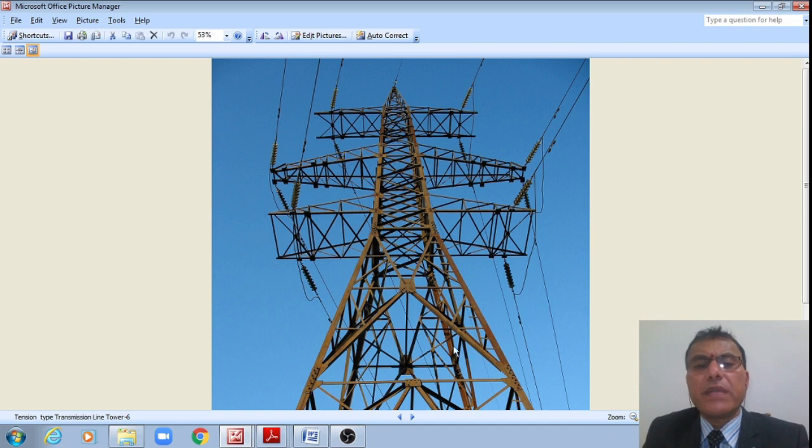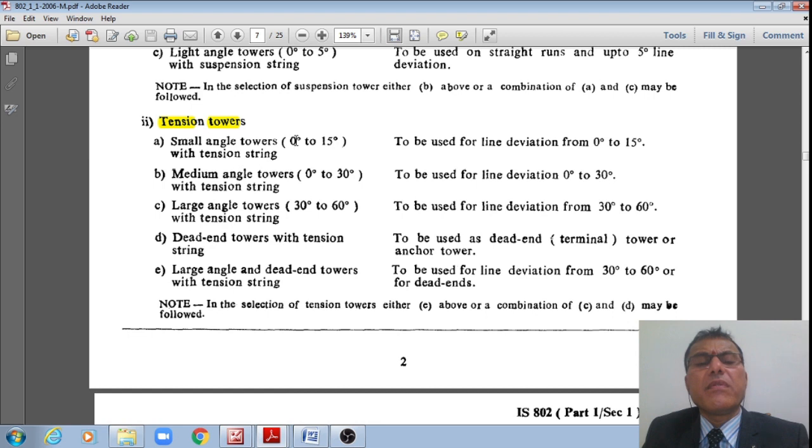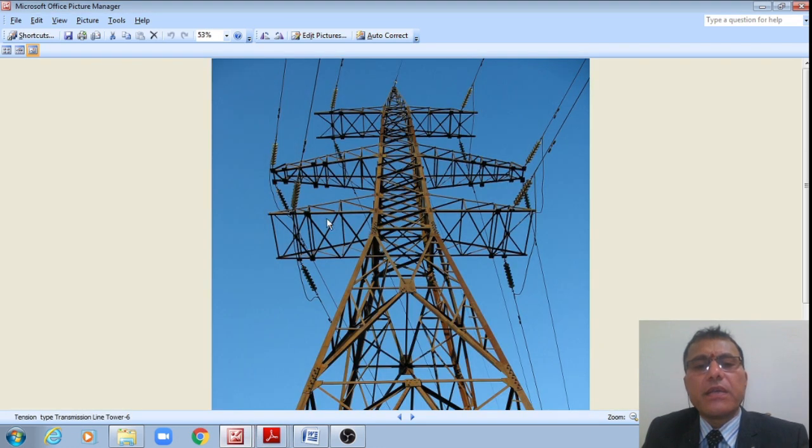Now there is the angle of deviation. If this angle of deviation is in the range of 0 to 15 degrees, then they are referred to as small angle towers with tension strings, right? These are the tension strings only. These are not the cable suspension strings as you have seen in the suspension towers, right?